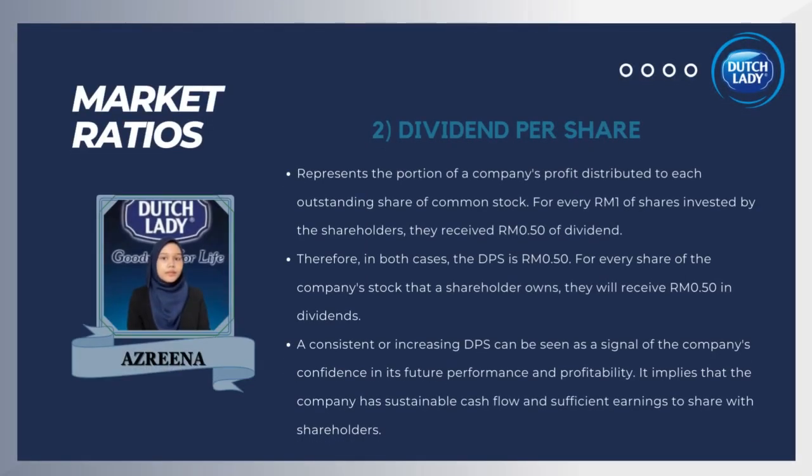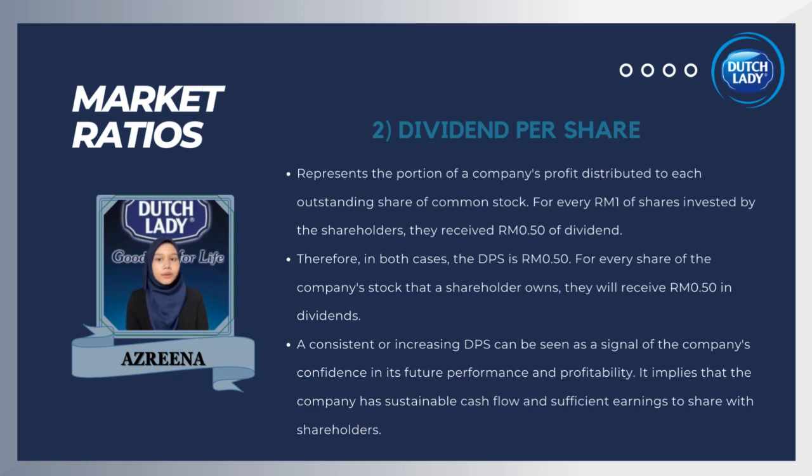Dividend per share. It is a financial metric that represents the portion of a company's profit distributed to each outstanding share of common stock. For every RM1 of shares invested by the shareholders, they receive 50 cents of dividend. It is essentially meaning that the company paid out 60 cents in dividends for every RM1 invested by shareholders. Therefore, in both cases, the DPS is 50 cents. This means for every share of the company stock that a shareholder owns, they will receive 50 cents in dividends.